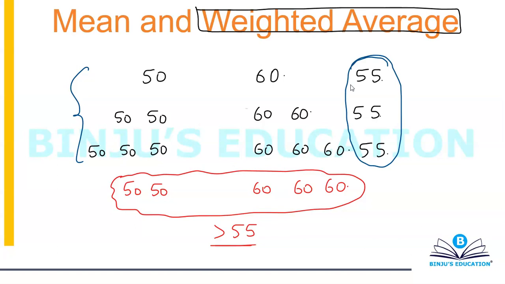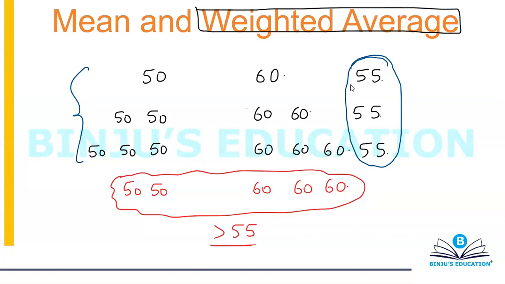But for the last case, you have two 50s and three 60s. The frequency of 60 is more, so the average will move towards 60.